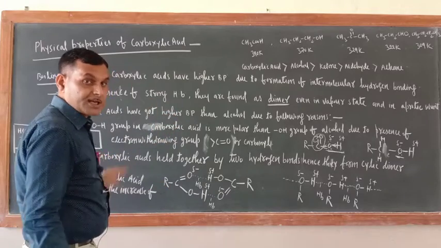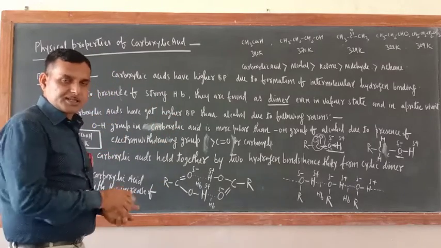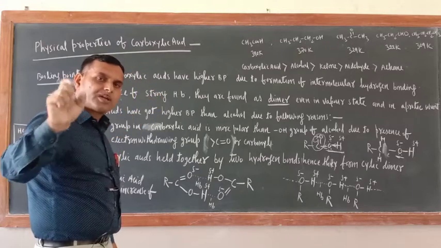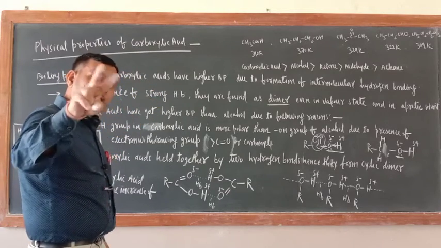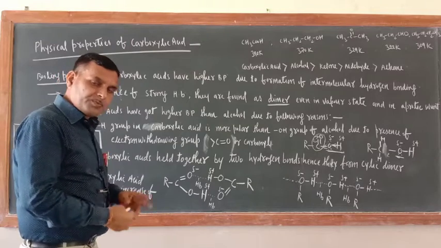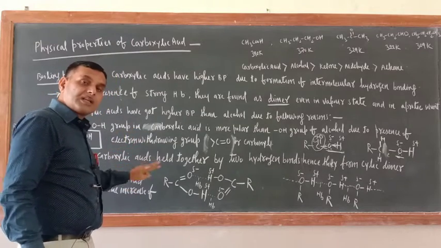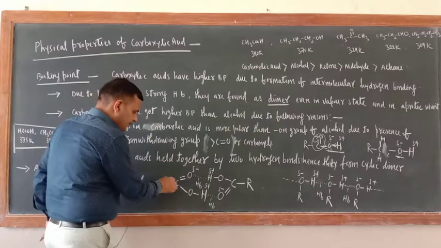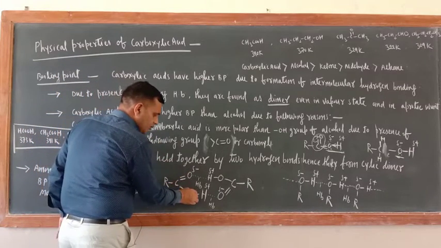This is the first reason. The second reason is, just see, in carboxylic acid C double bond O is also there and the OH group is also there, but in alcohol only OH is there. So at a time carboxylic acid can form two hydrogen bonds. Just see, this is C double bond O, this is OH.